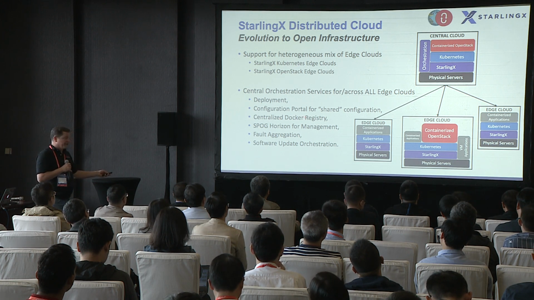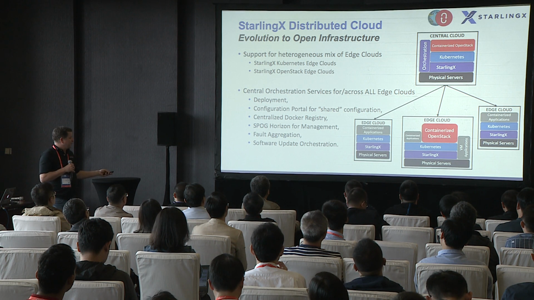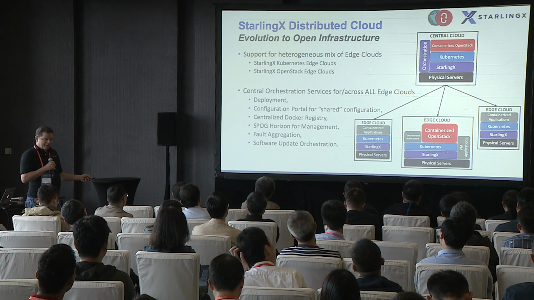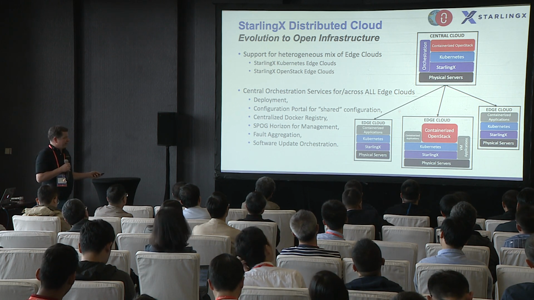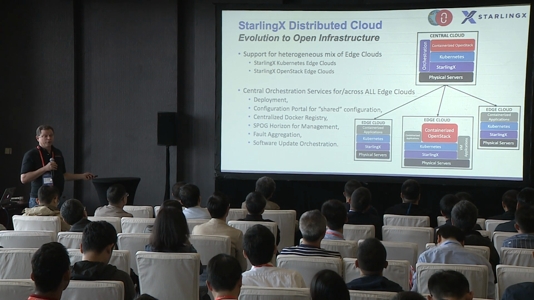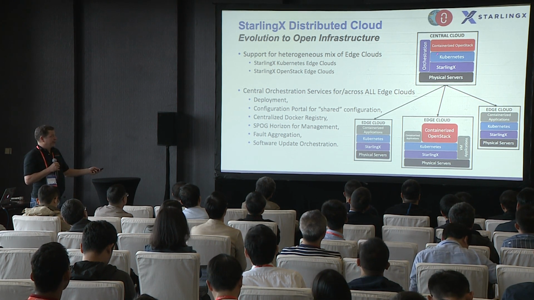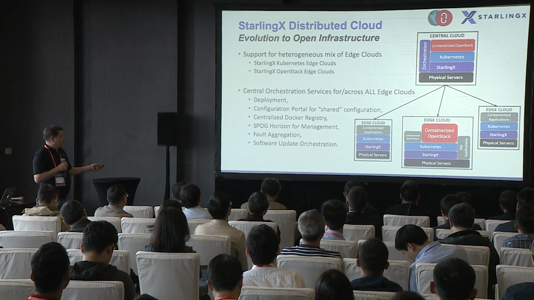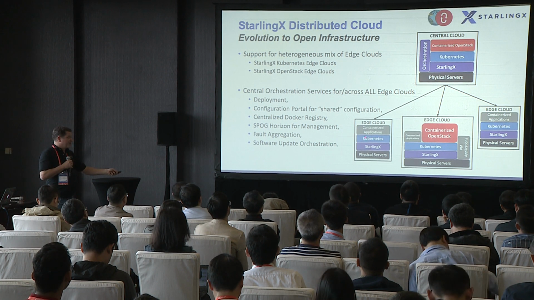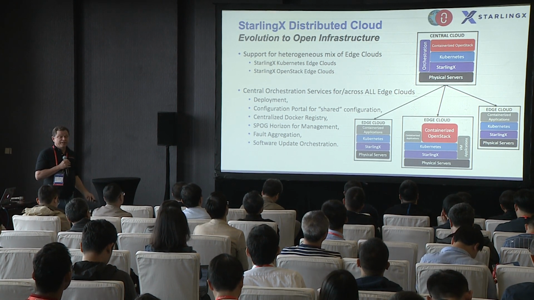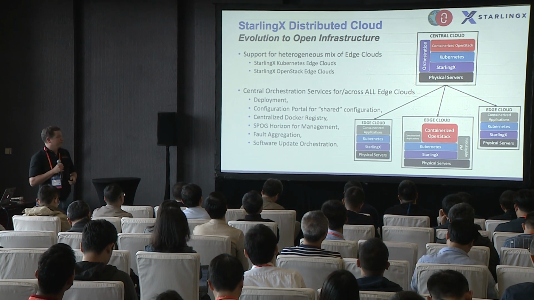Actual centralized Docker registry is a new capability that we have within the distributed cloud environment. Like Brent was saying, in our new StarlingX Kubernetes environment, every edge cloud has a local Docker registry, including the cloud at the top, which has a central registry. So basically the edge clouds can leverage a centralized Docker registry in the central cloud for pulling down container images.